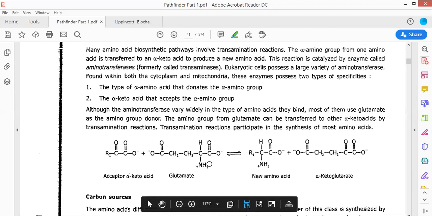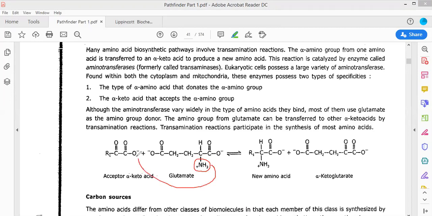That pyridoxal 5-phosphate will acquire this amino group and will transfer it to the acceptor alpha keto acid. When it transfers it, it will convert the alpha keto acid into a new amino acid, forming along with it an alpha ketoglutarate. So this type of reaction is commonly referred to as the transamination reaction.